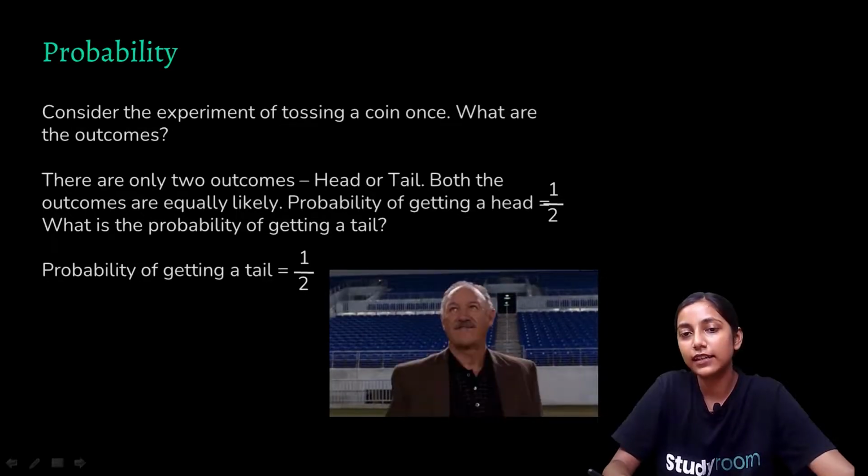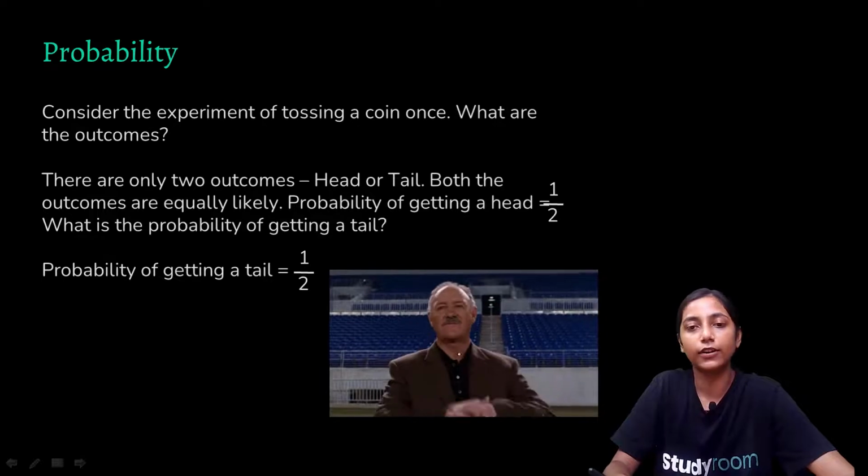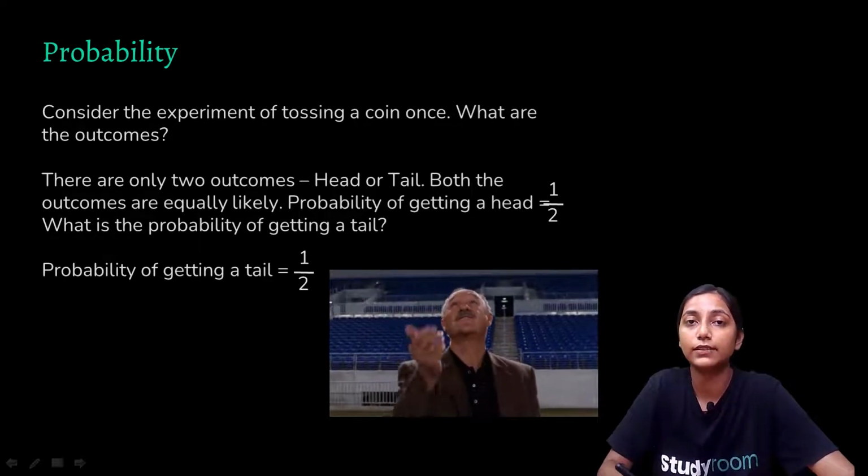In this video, you can see how a person is tossing a coin, and either he will be getting a tail or a head. The probability of getting a head is 1 by 2, and the probability of getting a tail is also 1 by 2.